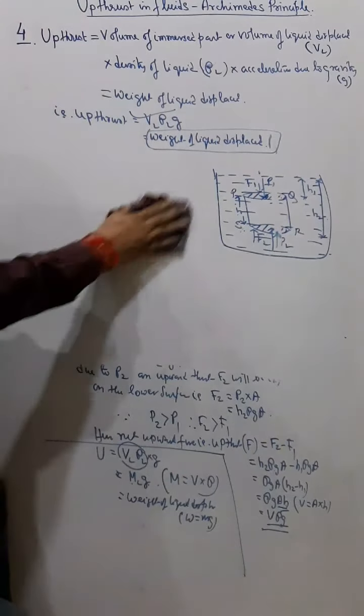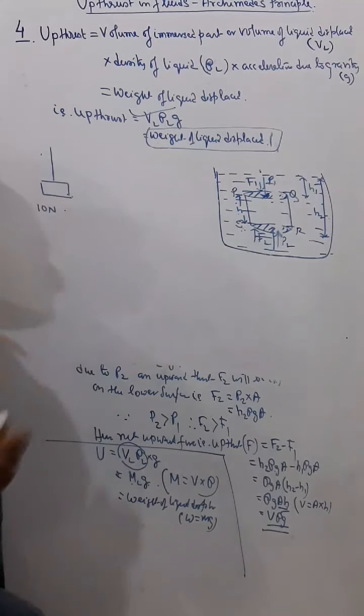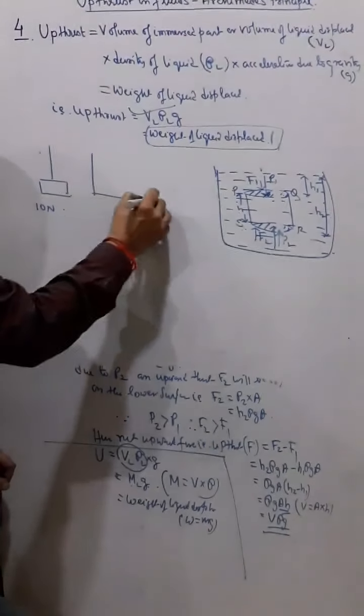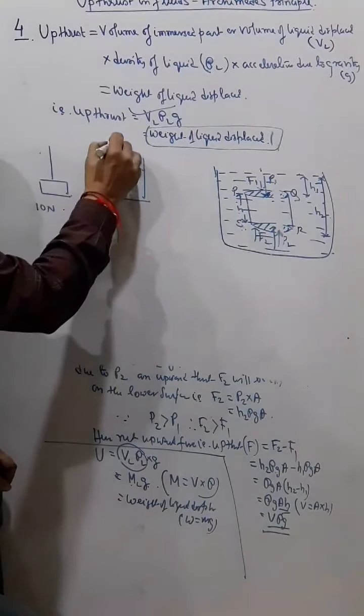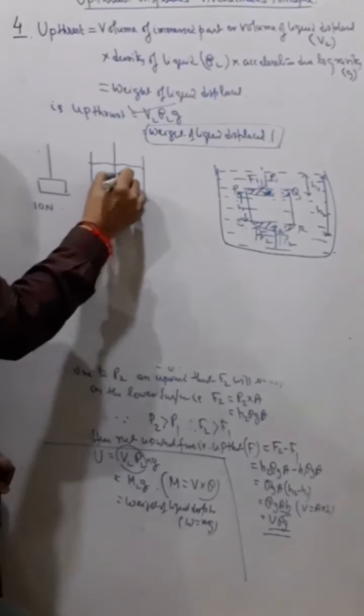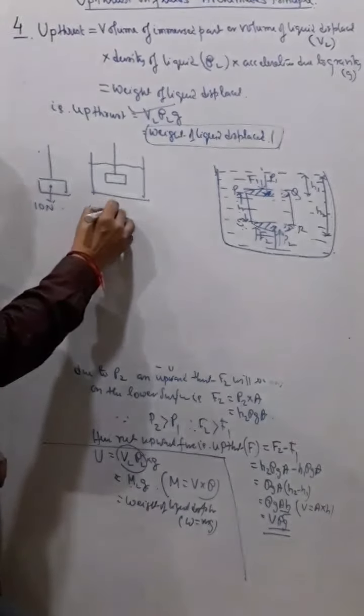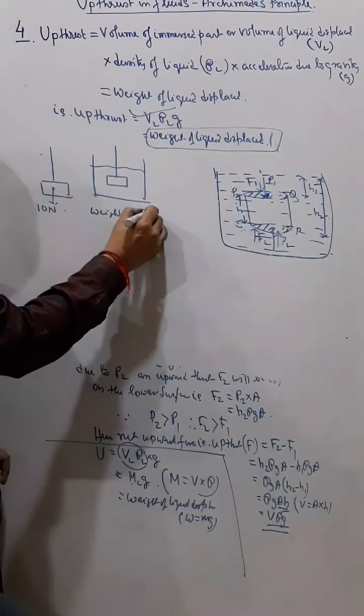Upthrust means weight of liquid displaced. Suppose the weight of this body is 10 Newton, and when it is immersed in liquid, it will be lighter due to upthrust. Here the weight is only 10 Newton acting downward, and here the weight is showing to be 8 Newton.